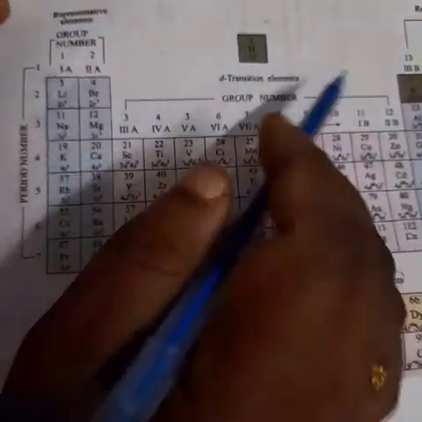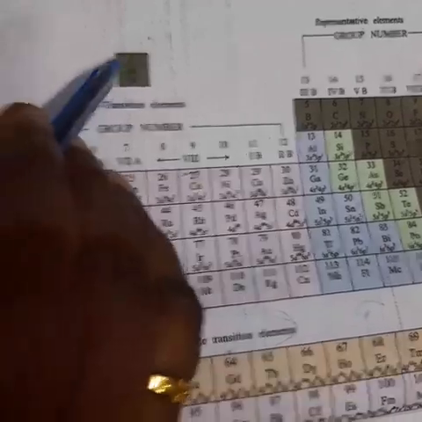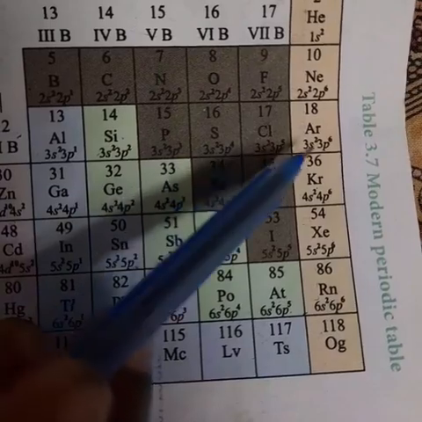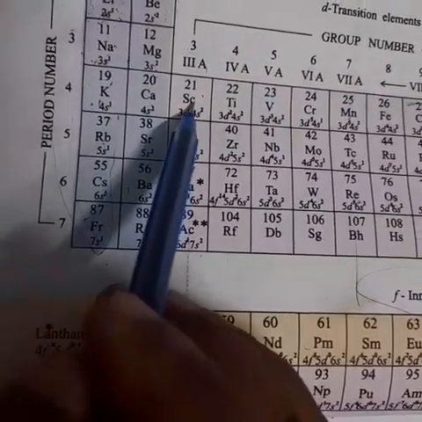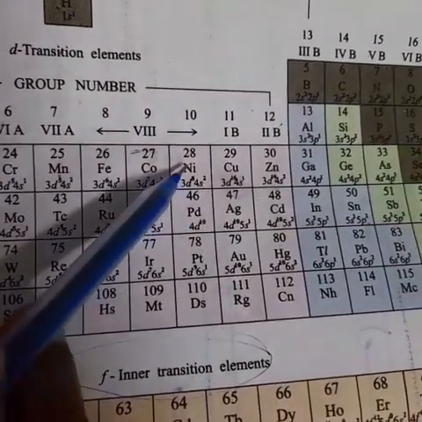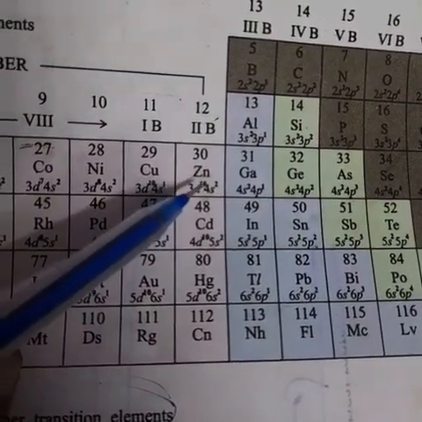If you can, you should study the first 30 elements: hydrogen, helium, lithium, beryllium, boron, carbon, nitrogen, oxygen, fluorine, neon, sodium, magnesium, aluminium, silicon, phosphorus, sulfur, chlorine, argon, potassium, calcium, scandium, titanium, vanadium, chromium, manganese, iron, cobalt, nickel, copper, and zinc. Up to here you should study. Very important for your further studies.